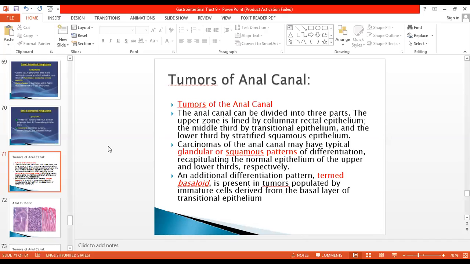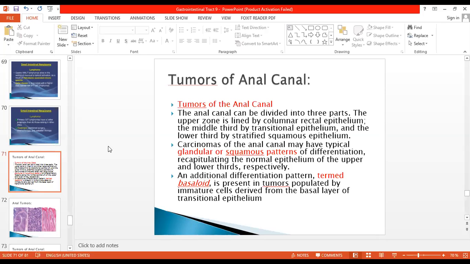Carcinoma of the anal canal may have atypical glandular or squamous patterns of differentiation, recapitulating the normal epithelium of the upper and lower thirds respectively. So either we can see adenocarcinomas, which have a glandular pattern and arise from the upper one third of the epithelium, or we can have squamous cell carcinoma, which arises from the lower one third of the anal canal epithelium. Okay, so they recapitulate the same type of epithelium from which they are arising.